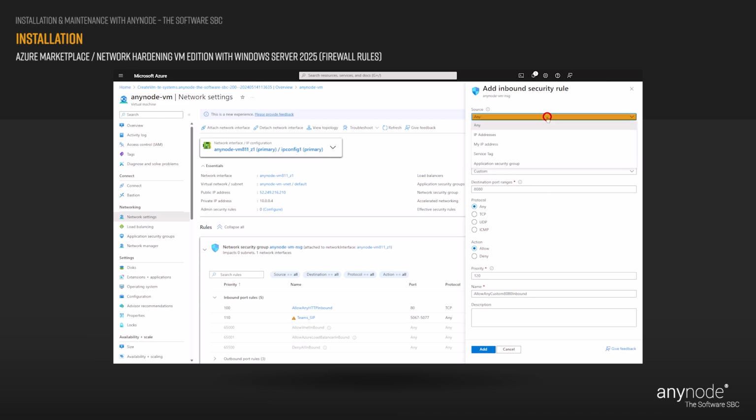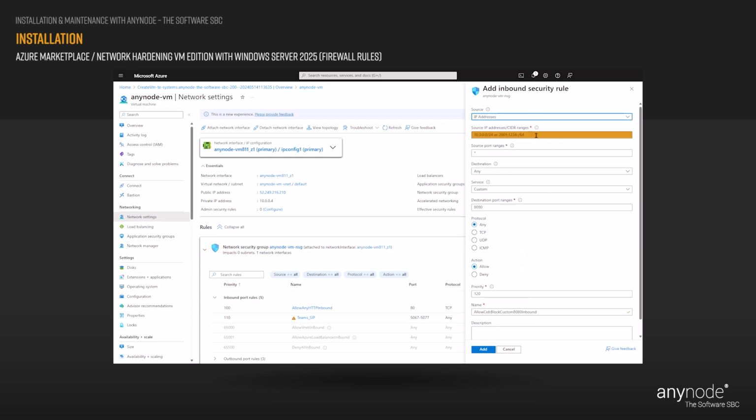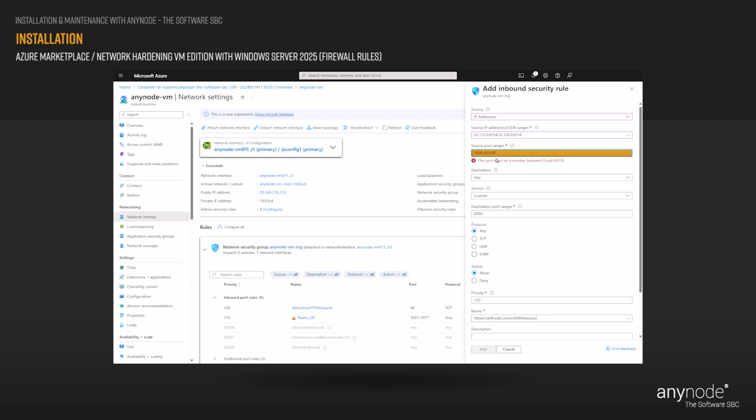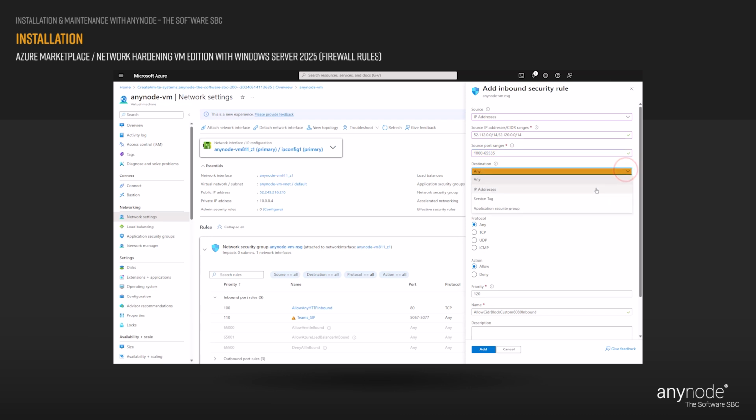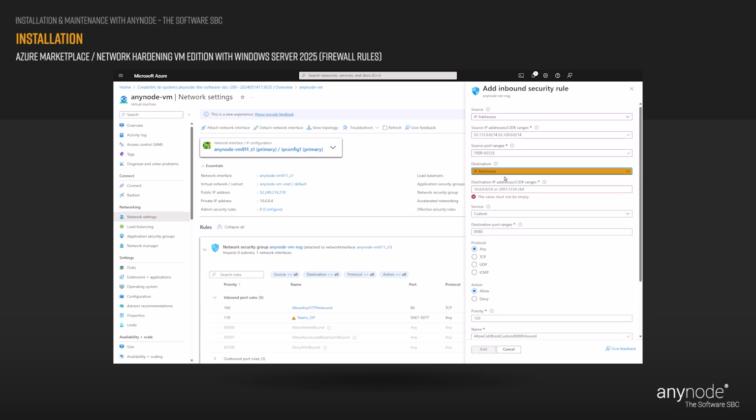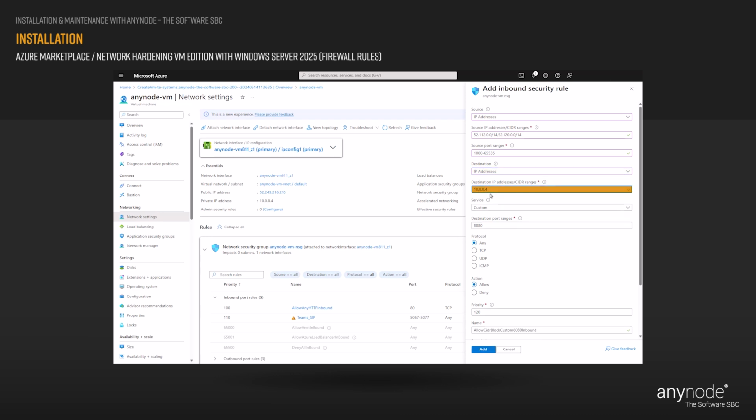At source, choose IP addresses. At source IP addresses/CIDR ranges, use 52.112.0.0/14, 52.120.0.0/14. At source port ranges, use 0-65535. At destination, use IP addresses. At destination IP addresses/CIDR ranges, use 10.0.0.4. At service, choose custom.